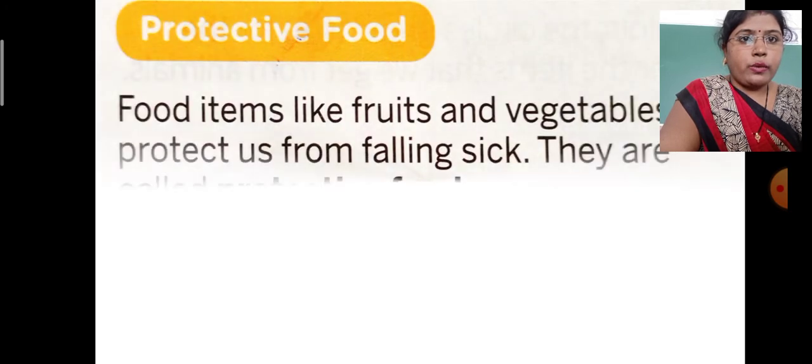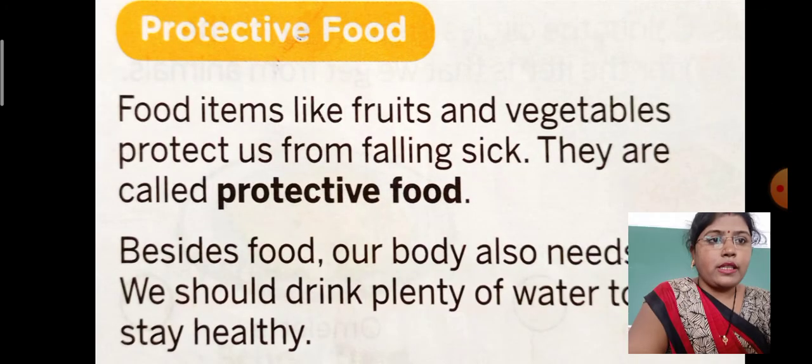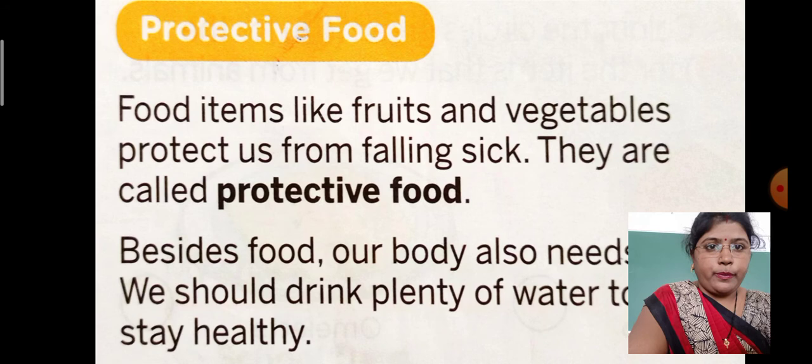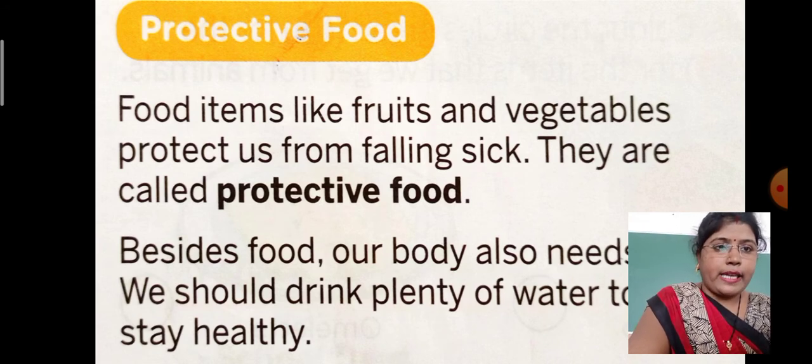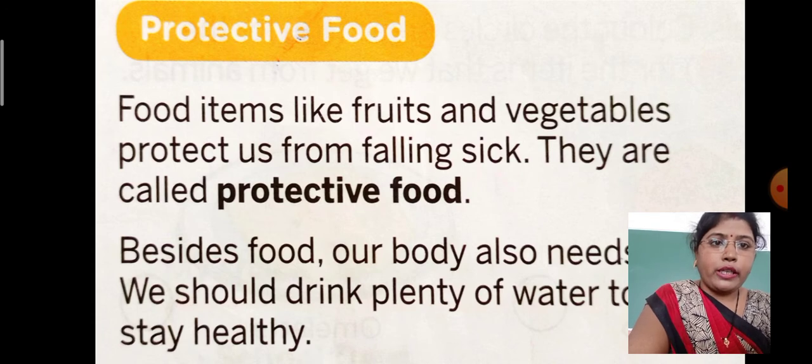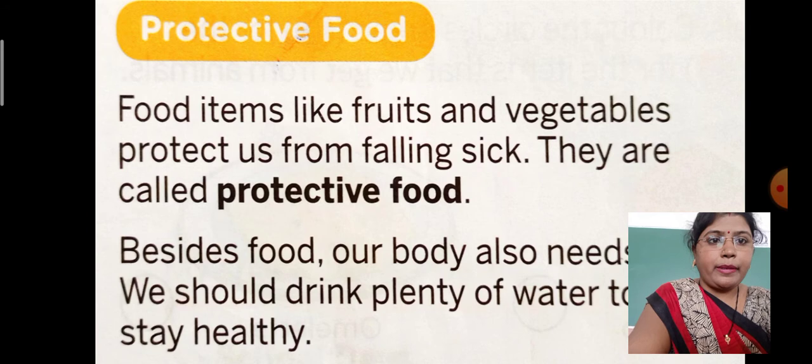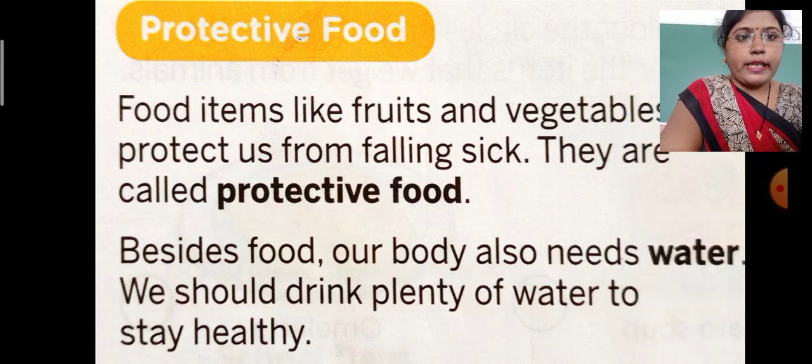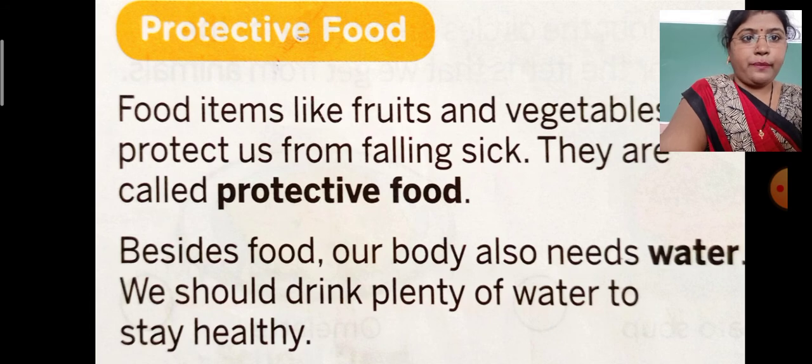Okay, so now the third group is the protective food group. Food items like fruits and vegetables protect us from falling sick, and they are called the protective food. Okay, my dear children, I already explained the protective food groups: the food which protects us from falling sick or illness or all the diseases is called the protective food group.